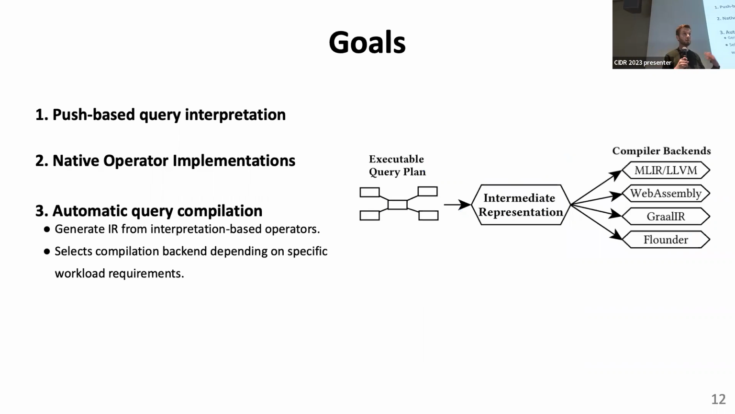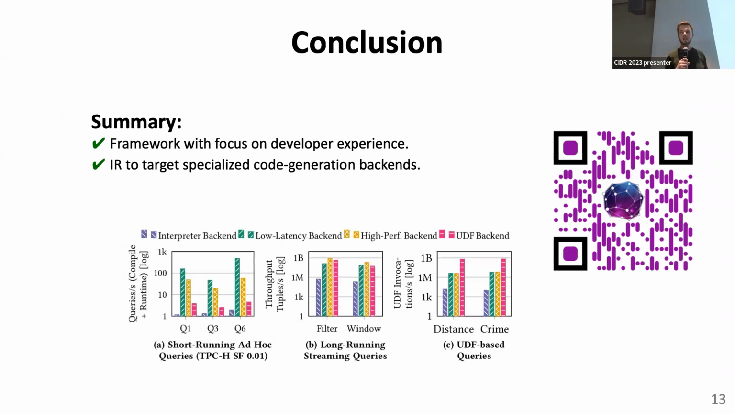And then we want to have an automatic approach, which can translate our native operators to an intermediate representation, which we can compile down to efficient code using different compilation backends. So we want to support LLVM to get high performance, or we want to use, for instance, Flounder from TU Dortmund to get very small query startup latency. And we introduced that in Nebula Stream, and we now have a framework which gives us high developer experience, but still gives us the benefits of query compilation.